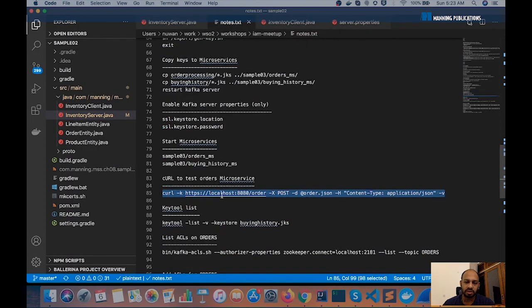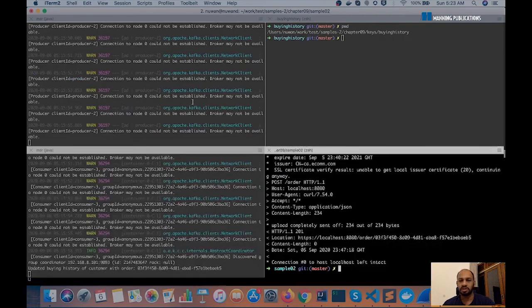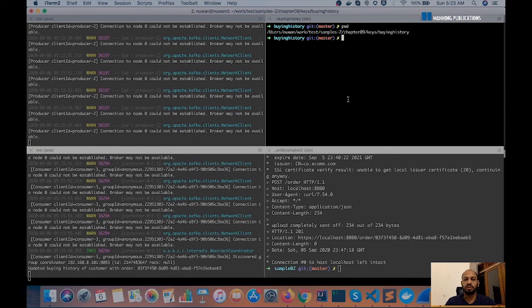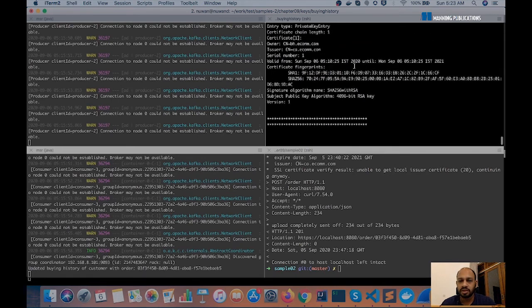So let's go and set up these ACLs on Kafka. Before doing that, we'll take a look at the CN of the buying history microservice just to understand what we are talking about here. So let's execute this keytool command. It asks for the passphrase.